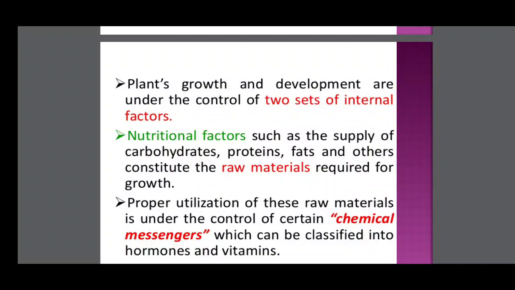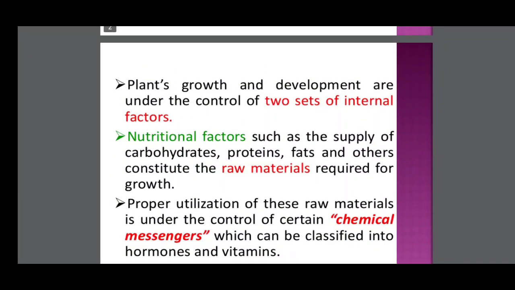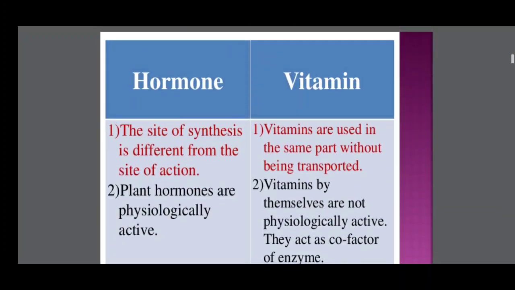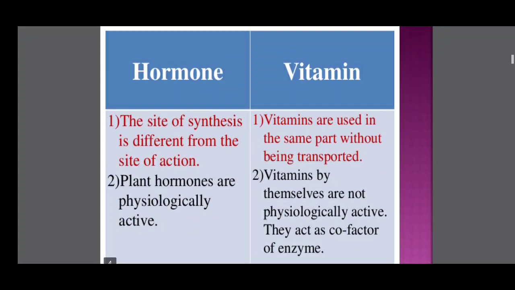Why are chemical messengers used? The utilization of the raw materials, that is carbohydrates, proteins and fats, is controlled by chemical messengers, which are classified into hormones and vitamins. What is the difference between hormones and vitamins? The site of synthesis of a hormone is different from its site of action.